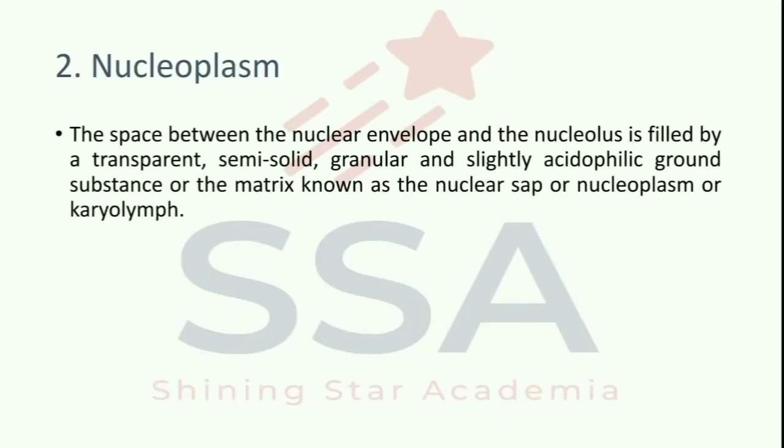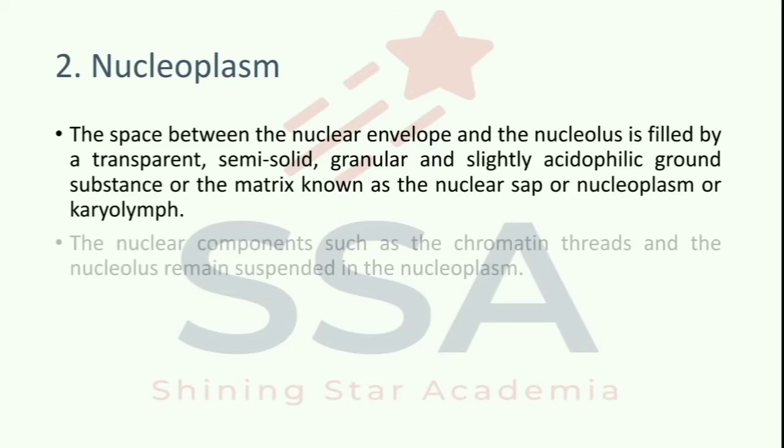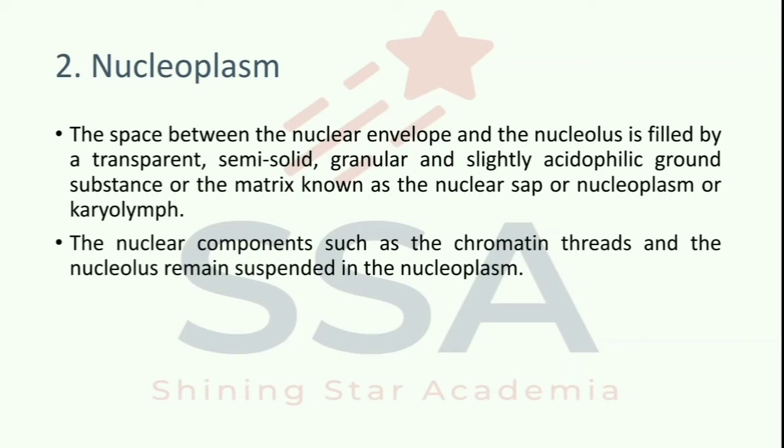The space between the nuclear envelope and the nucleolus is filled by the transparent, semi-solid, granular or slightly acidophilic ground substance of the matrix, known as the nuclear sap or nucleoplasm or karyolymph. The nuclear components such as the chromatin threads and the nucleolus remain suspended in the nucleoplasm.